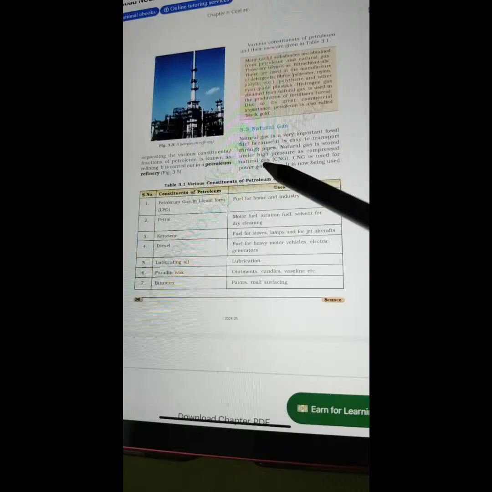Natural gas is a very important fossil fuel because it is easy to transport through pipes. Natural gas is stored under high pressure as compressed natural gas or CNG. CNG is used for power generation. It is now being used